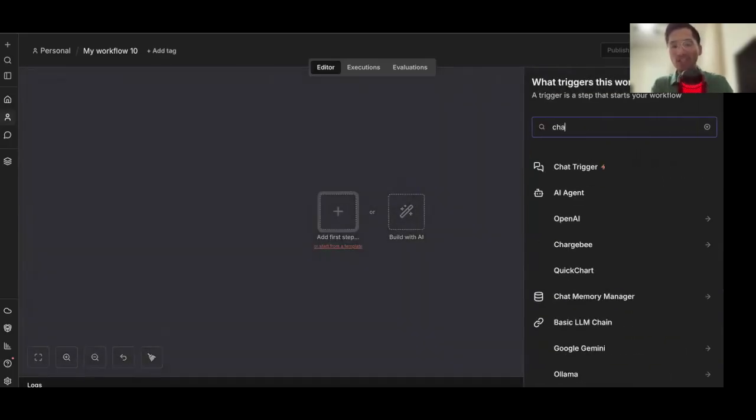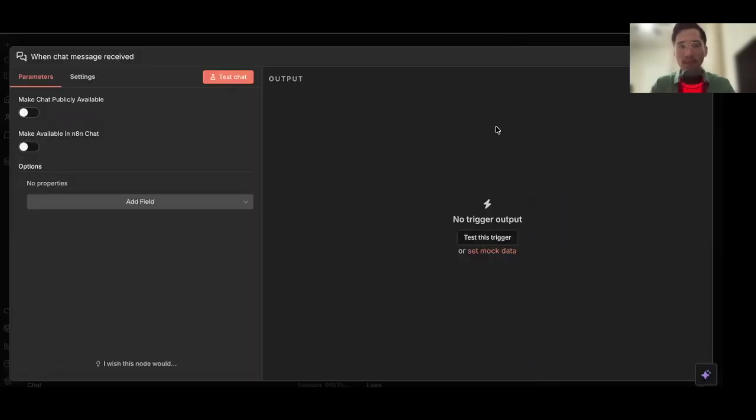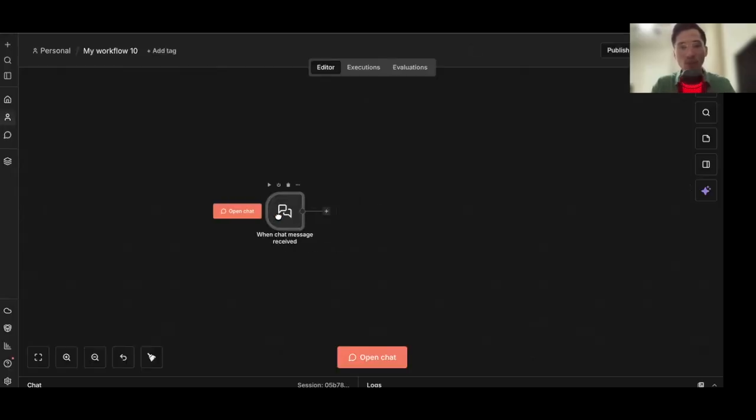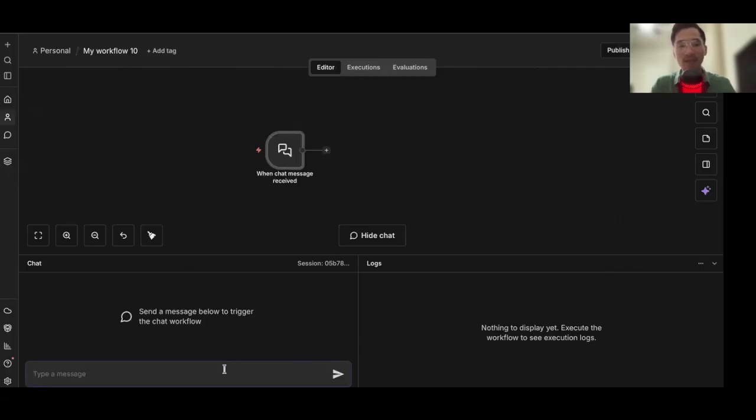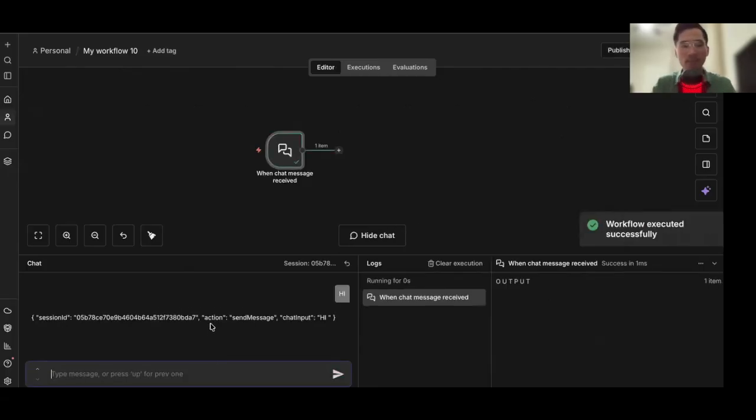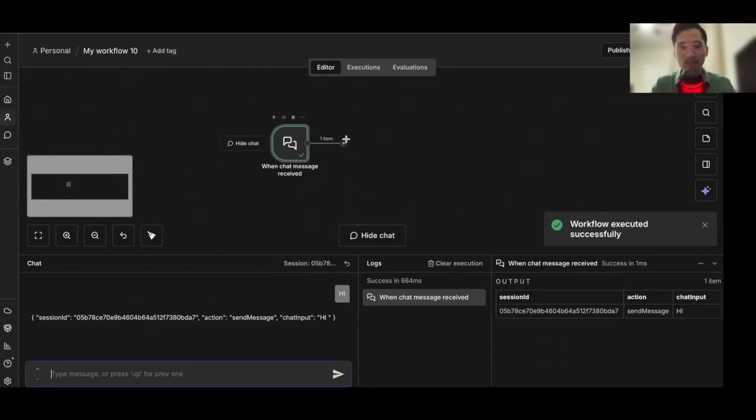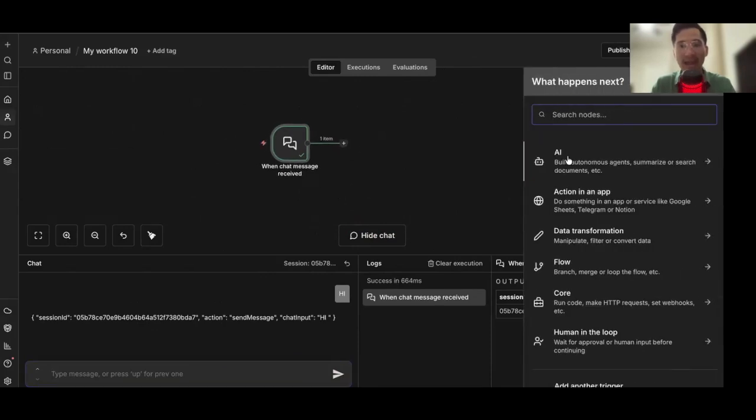All right. So we're going to add a first step here. We're going to do a chat. And this is going to build a strong foundation. Once we build this out, it's very, very simple to build off of this. So we're going to do when a chat message is received, it's basically this right here. So if we go, hi, it started. And then the second thing, we're going to add an AI agent to it.